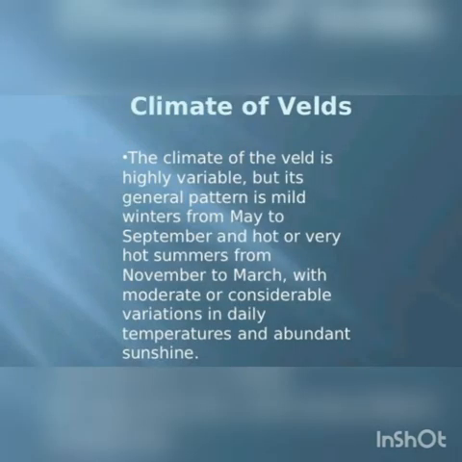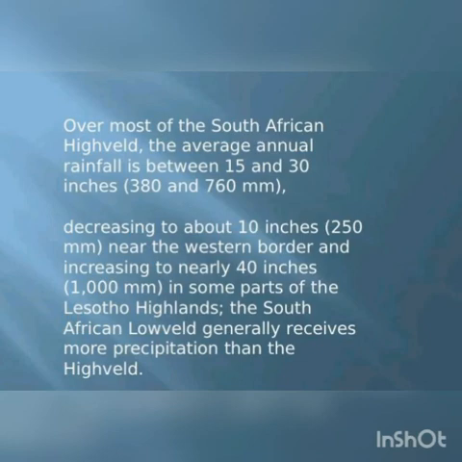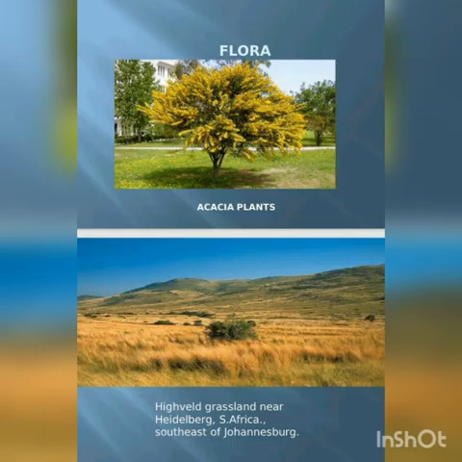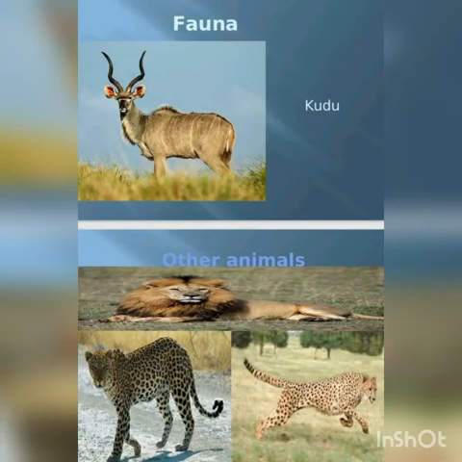Climate of velds. The climate of the veld is highly variable, but its general pattern is mild winters from May to September and hot or very hot summers from November to March, with moderate or considerable variations in daily temperatures and abundant sunshine. Over most of the South African high veld, the average annual rainfall is between 15 and 30 inches, decreasing to about 10 inches near the western border and increasing to nearly 40 inches in some parts of the Lesotho highlands. The South African low veld generally receives more precipitation than the high veld. Here is a picture of flora and animals found in this area.